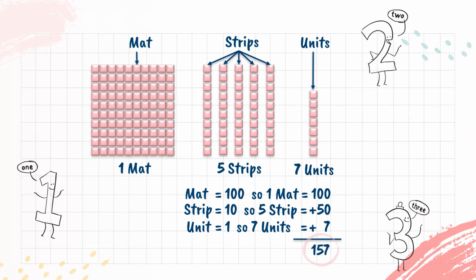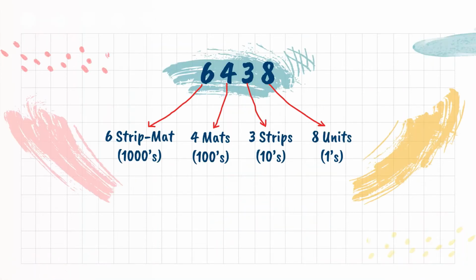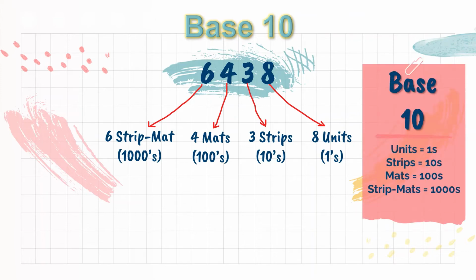Actually, it means we have 100, 5 tens and 7 tiles. This is called the place value of that digit. The system we have discussed is based on groupings of 10. We say it is a base 10 system and refer to the sets we created in making groups of 10, that is, the strips, mats, strip mats, etc., as base 10 sets.